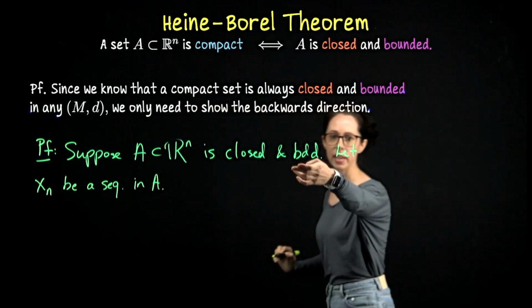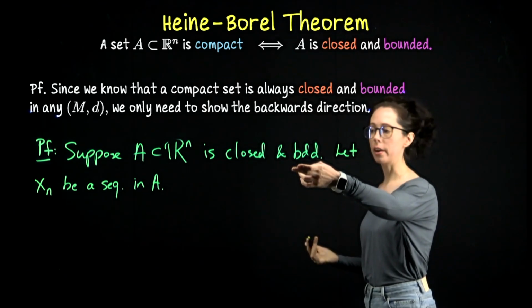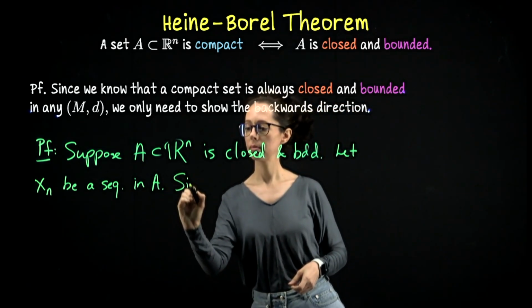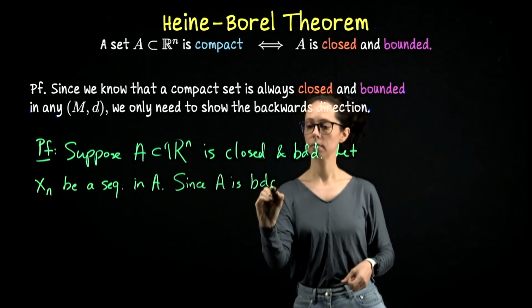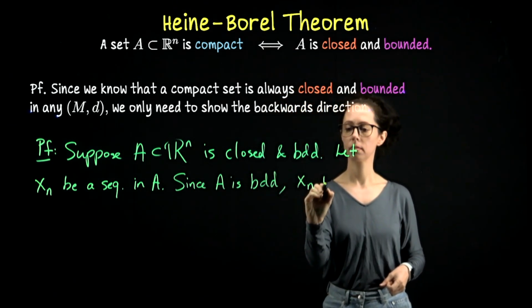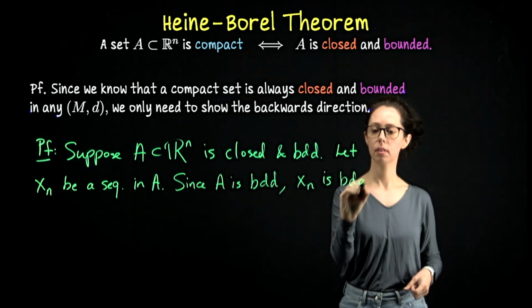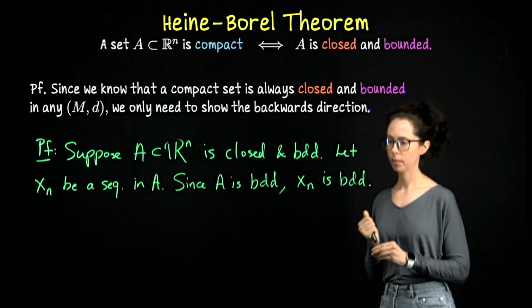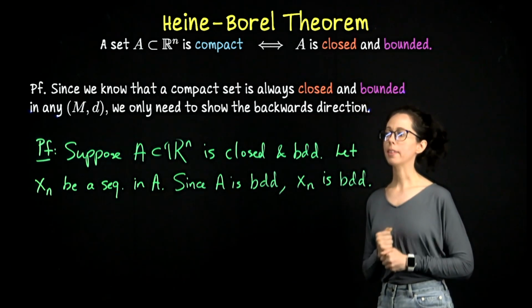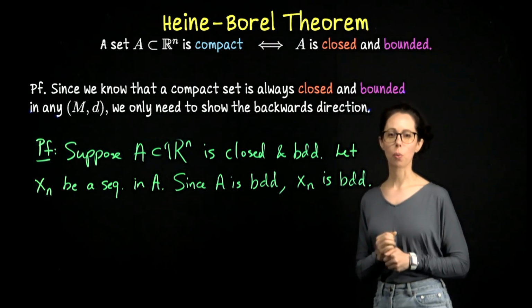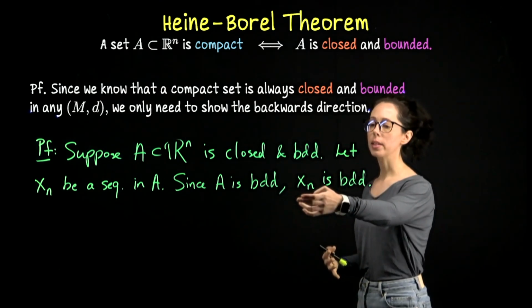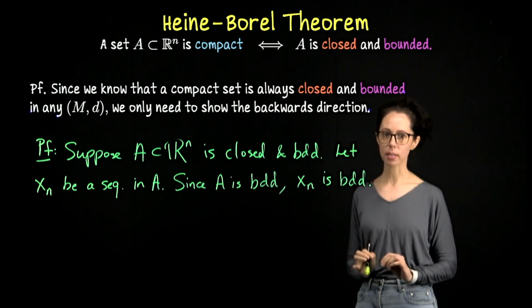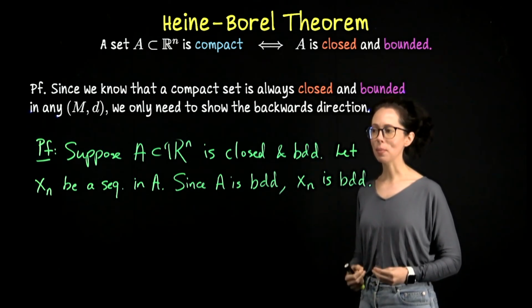Since A is bounded, this is a bounded sequence in Rn. By the n-dimensional Bolzano Weierstrass theorem that I just talked through, this sequence must yield a subsequence which converges to a limit in Rn.